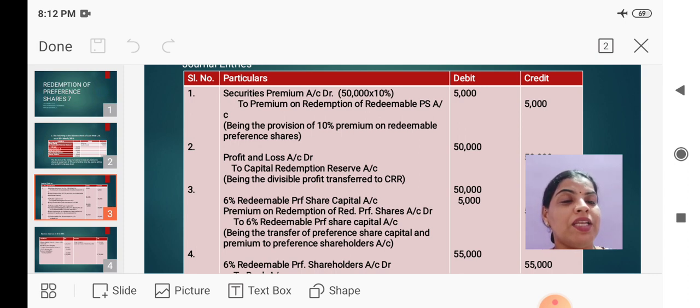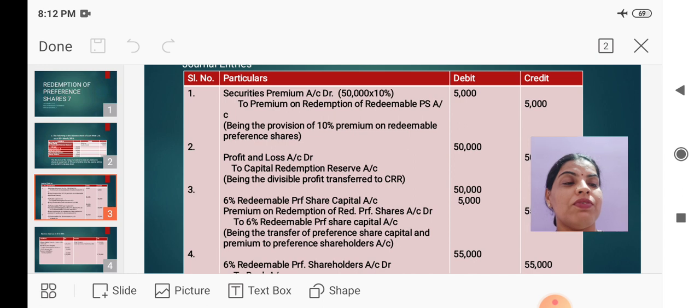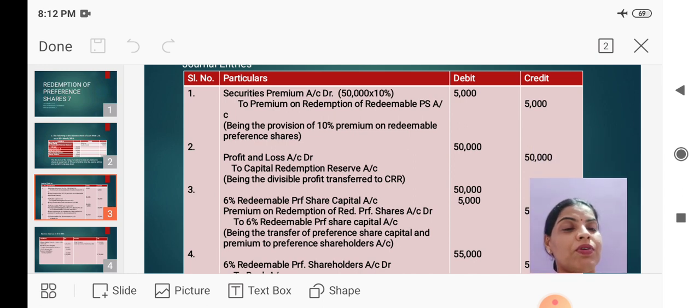Next, for creating capital redemption reserve as I already told. Here in this problem, as there are no proceeds of a fresh issue of shares, the entire preference shares are to be redeemed out of profit and loss account. So 50,000 rupees must be provided out of profit and loss account, and the amount which is provided out of profit and loss account must be transferred to capital redemption reserve. As it is transferred out of profit and loss account, the entry will be profit and loss account debit to capital redemption reserve account. 50,000 will be transferred from profit and loss account to capital redemption reserve account.